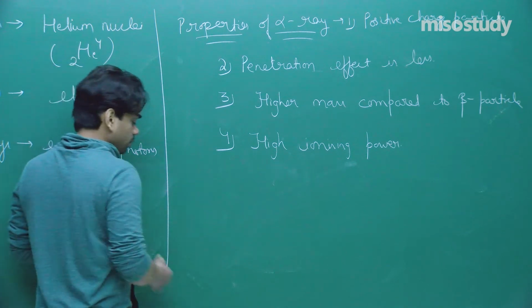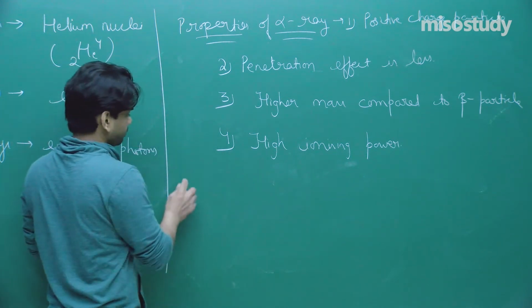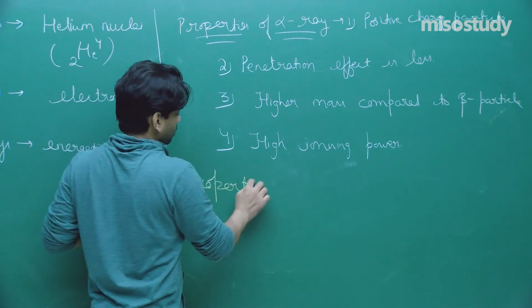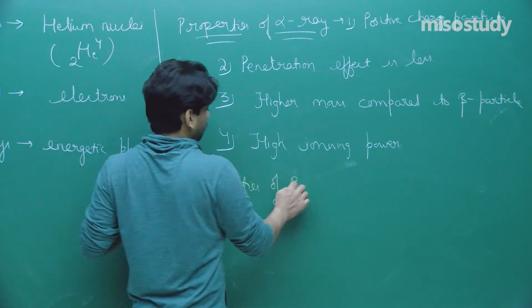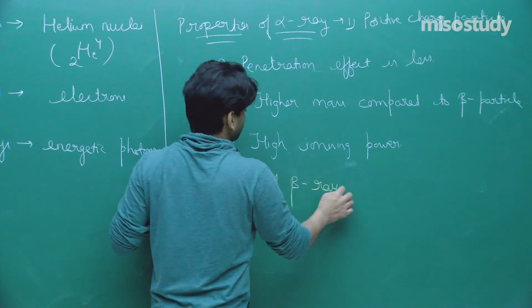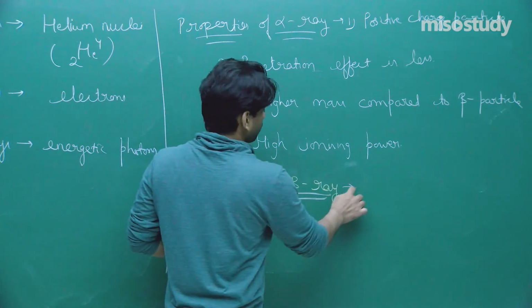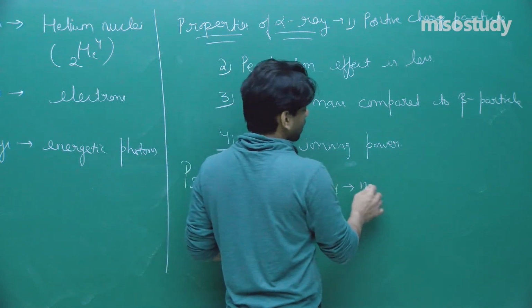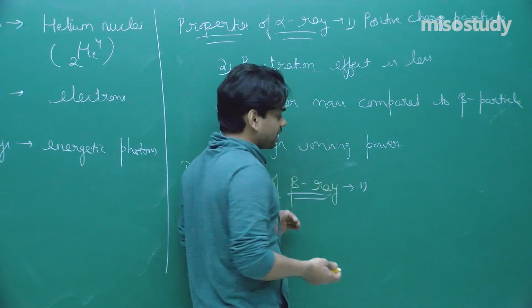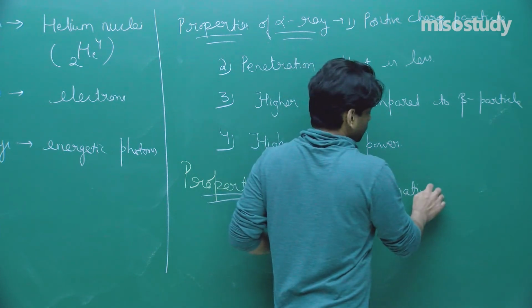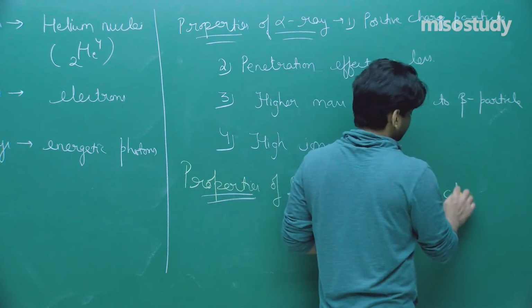Now let me talk about the properties of beta rays. First, it's a negative charge particle, as per the deviation that it has shown.